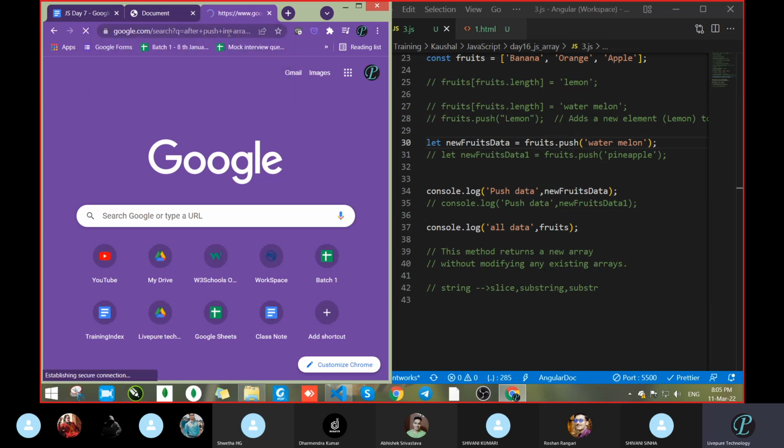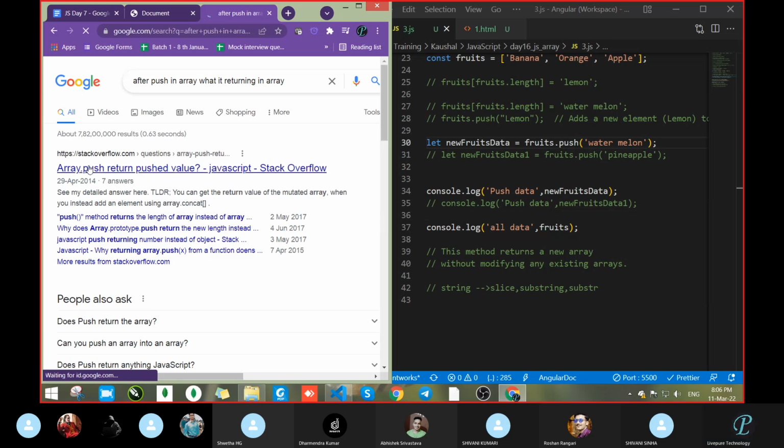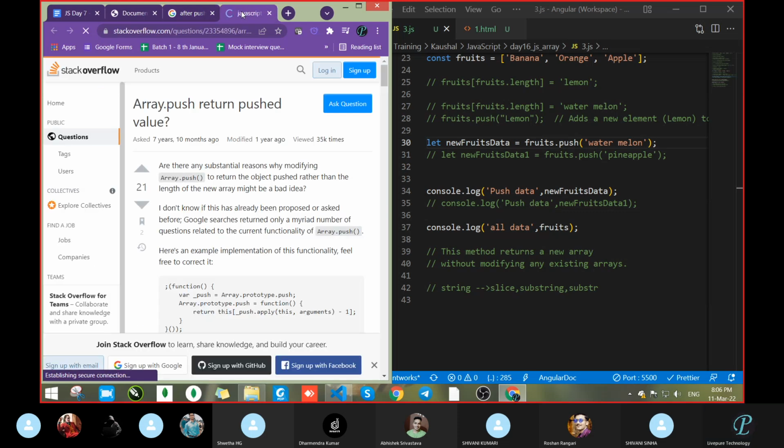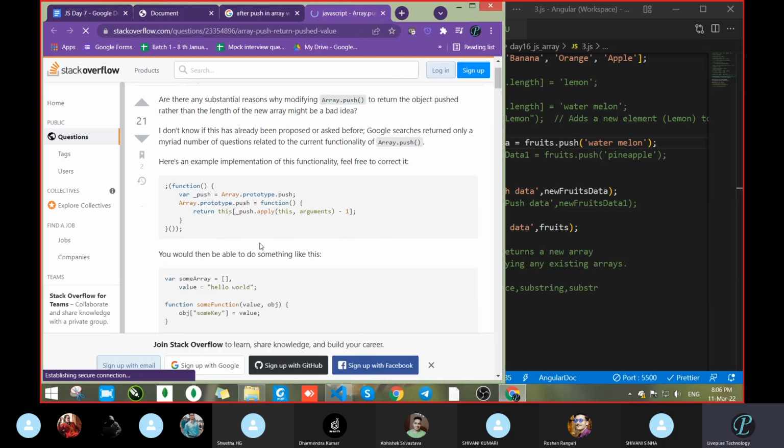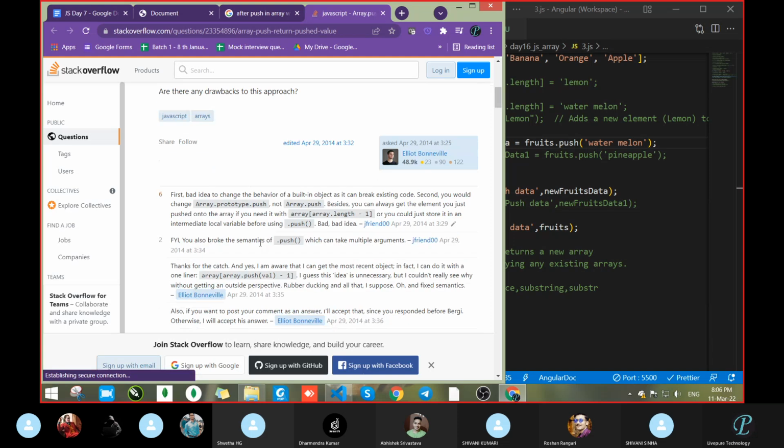This is not in the material, okay? See, array dot push. First, bad idea, it changes the built-in behavior. Second, you could change array dot prototype dot push.